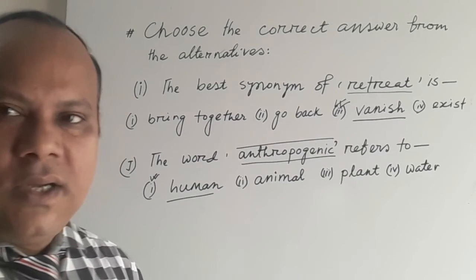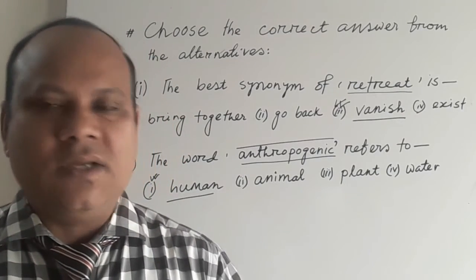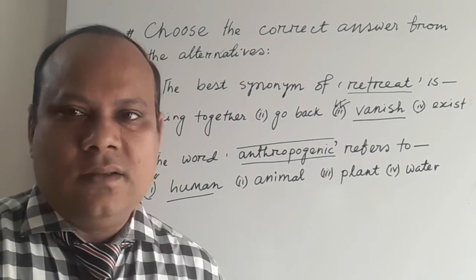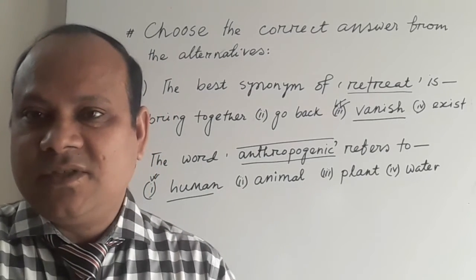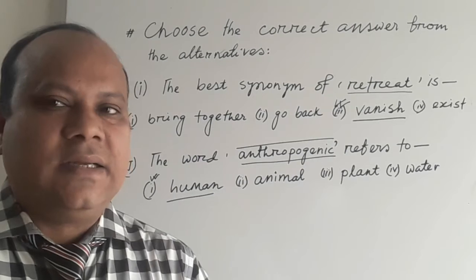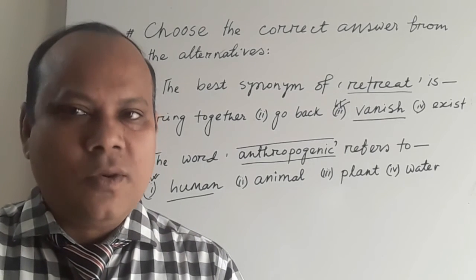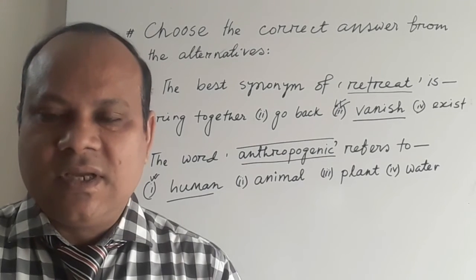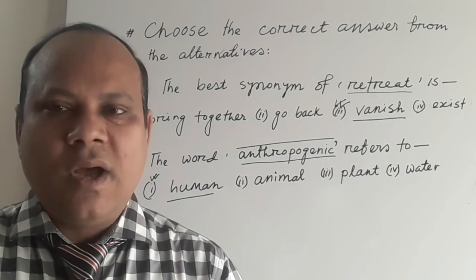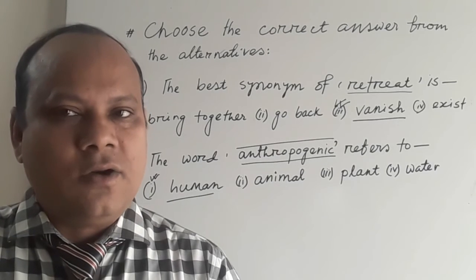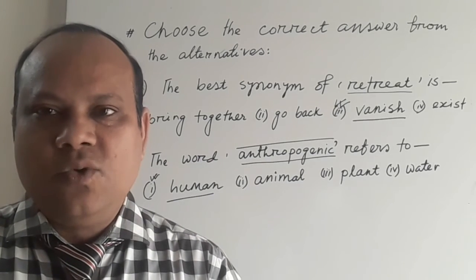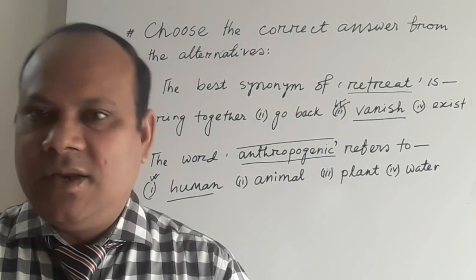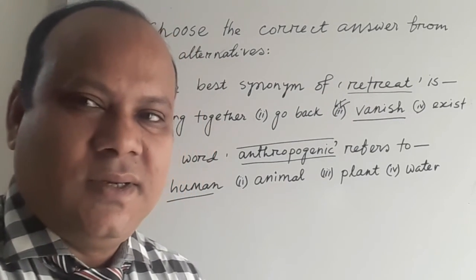My dear student, in this way you can answer MCQ questions. So to recapitulate my MCQ answering procedure, I can say that you have to know the vocabularies, you have to know the synonym and antonym of those vocabularies. At the same time, you have to know the changing pattern of parts of speech. At the same time, you have to know the conjugation of verbs along with some other information, my dear students.